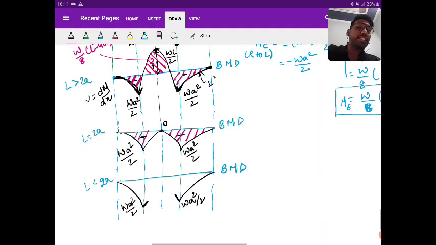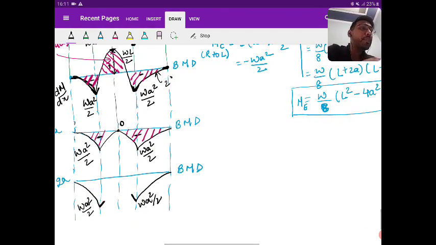Next is when L is less than 2A. If L is less than 2A, then L square will be less than 4A square. Then the bending moment at E will be negative. Yes or no? So it is negative. We have to put negative somewhere. So this is your diagram.